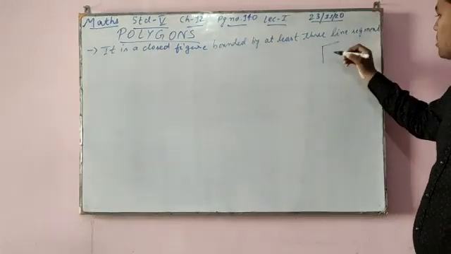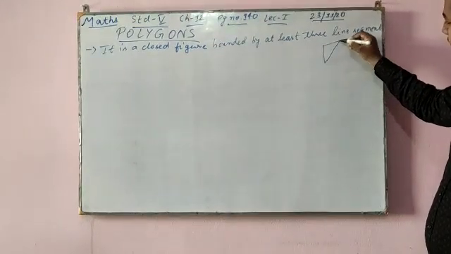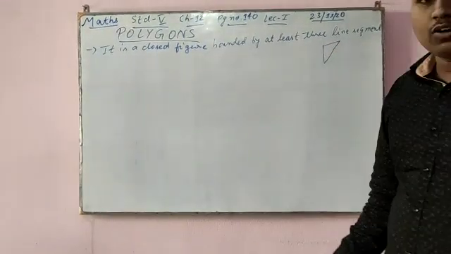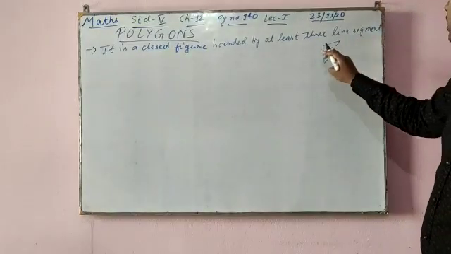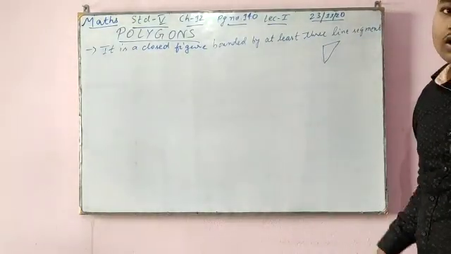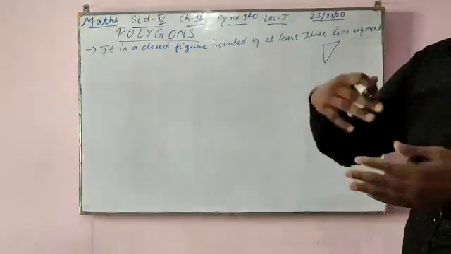This is not a closed figure. When I give one more line segment, it becomes a closed figure. And how many? At least three. At least three means not only three, it should be three or more than three.